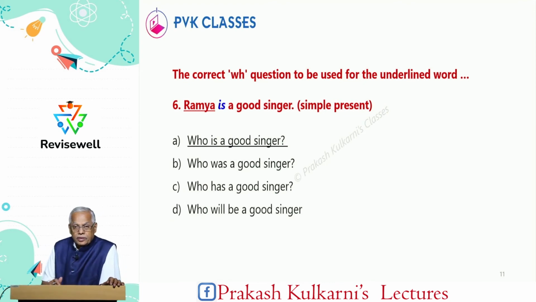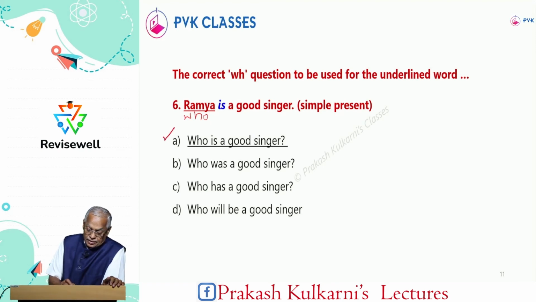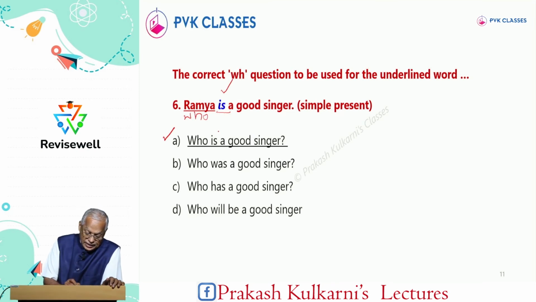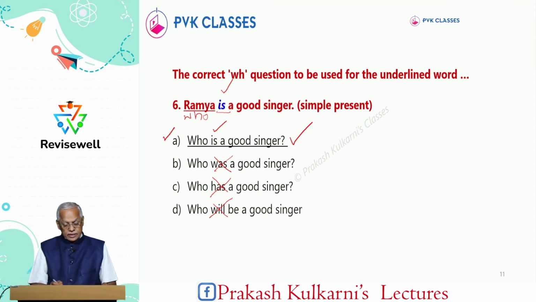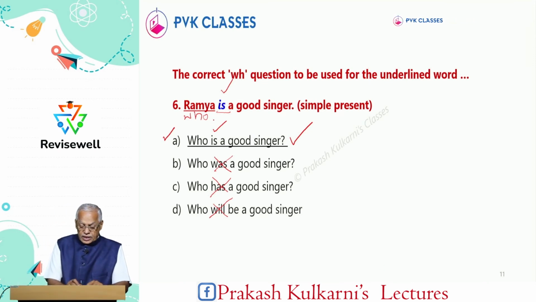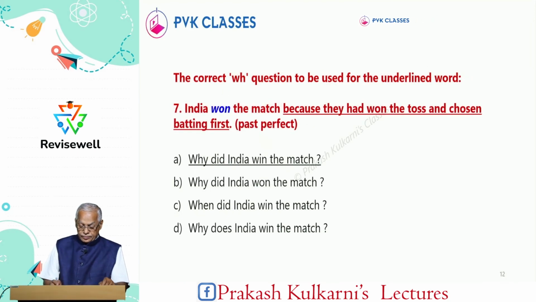Coming to the next problem. Ramya is a good singer. Ramya is a person. Just who is a good singer? So the answer is very simple. In this sentence, is is the present tense verb, and here was is there, wrong, has is there, will is there. So therefore, the correct answer is who is a good singer. If a sentence starts with a person, it is always who. Now, let's go to the next one.